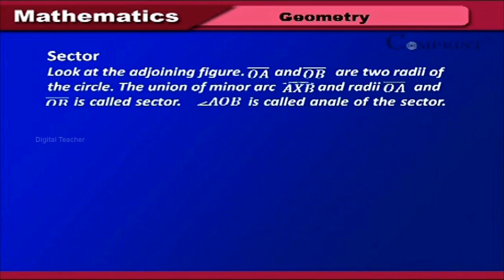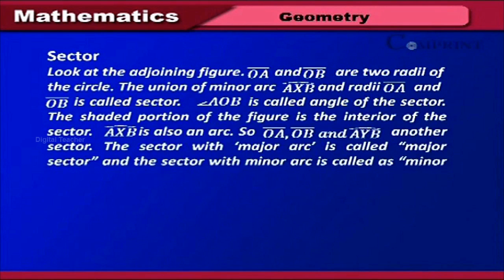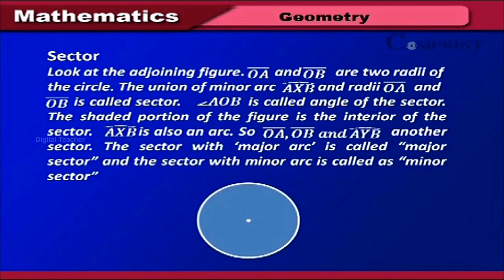Sector. Look at the adjoining figure. OA bar and OB bar are 2 radii of the circle. The union of minor arc AXB and radii OA bar and OB bar is called sector. Angle AOB is called angle of the sector.